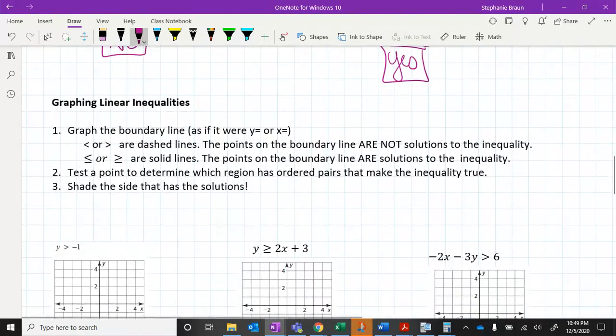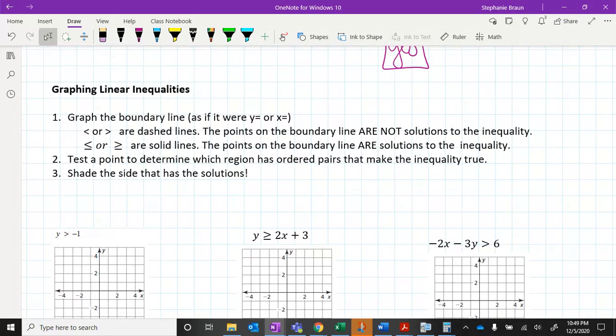All right, now we're going to get into the most important part of this lesson, which is graphing the inequalities. There are a lot of steps here. If I were you, I would take a minute to just jot it all down and then come back and listen to my explanation.